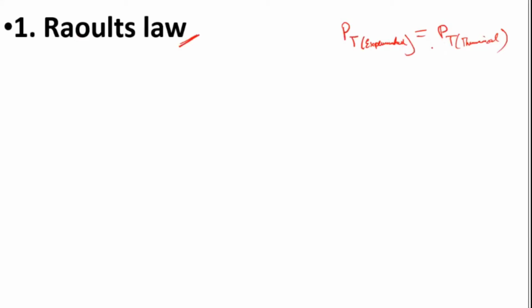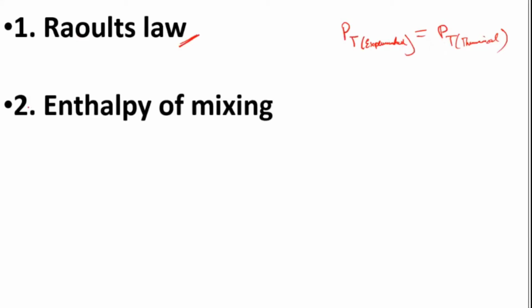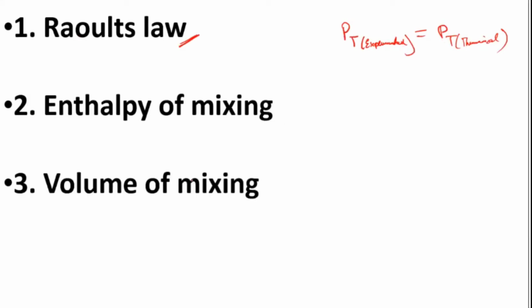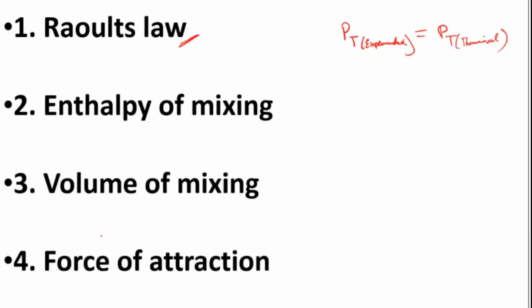One more point for us to decide whether the solution is ideal or non-ideal is enthalpy of mixing. You have to check for enthalpy of mixing. Then the next one is the volume of mixing. And the fourth factor is the force of attraction between them. All these will decide whether the solution given to us is ideal or non-ideal. So we will discuss this. These are the parameters which you need to tell for ideal as well as non-ideal. If they ask you the difference between ideal and non-ideal, you will talk about Raoult's law, enthalpy of mixing, the volume of mixing and whatever force of attraction these solutions are having.